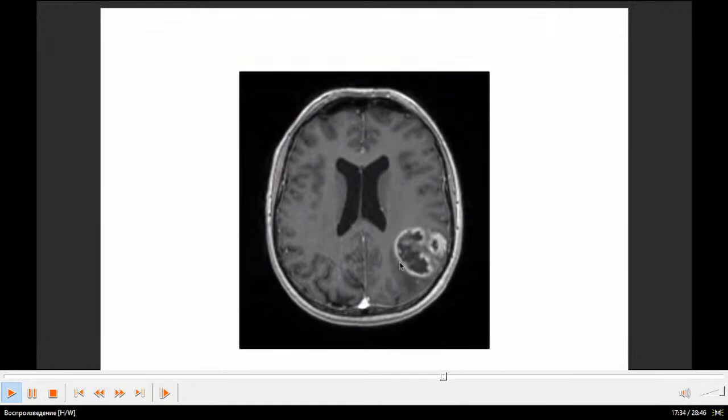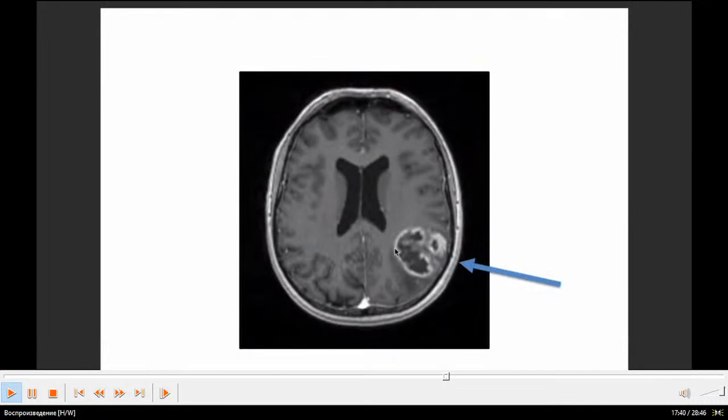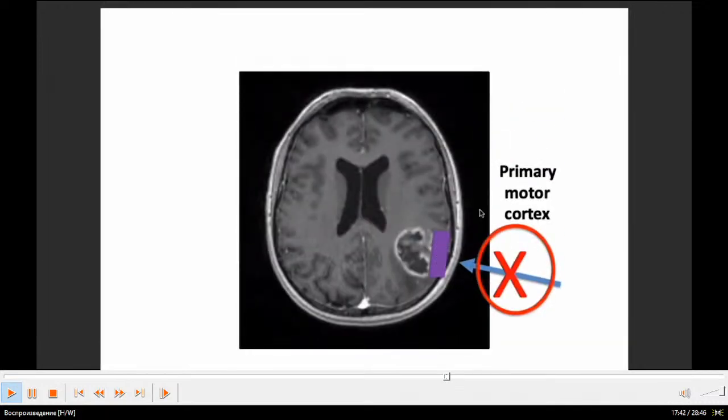Next, here you can see this tumor. Here, primary motor cortex.